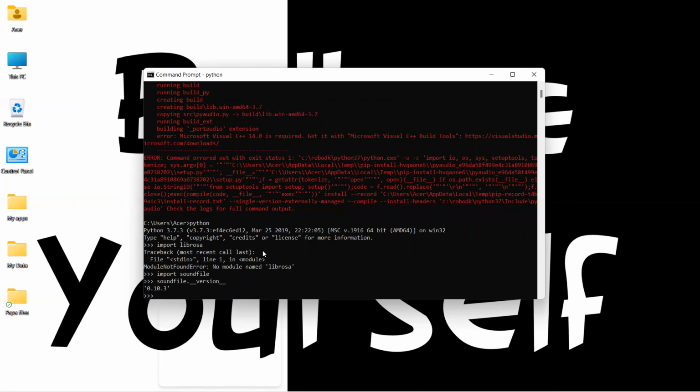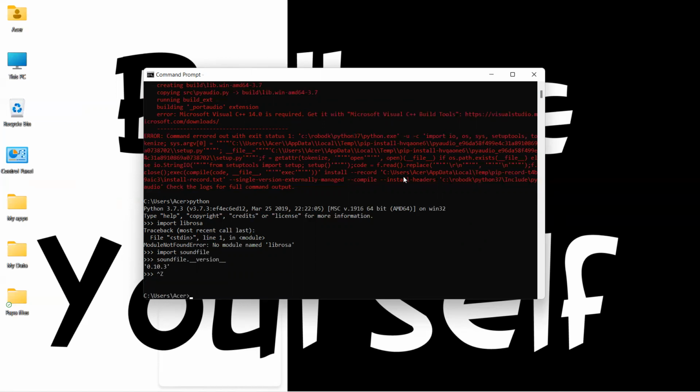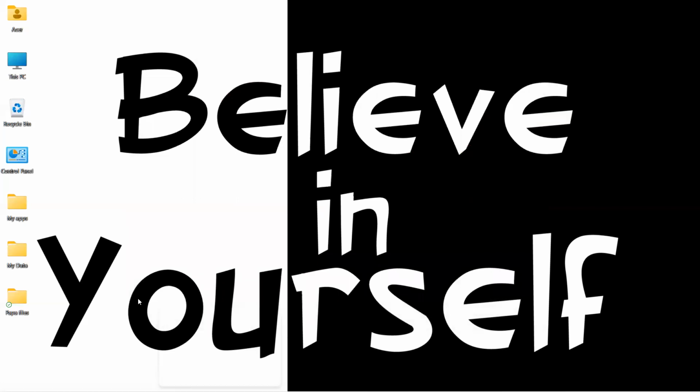The command prompt has popped out an error for us regarding our library files Librosa and PyAudio, stating that we need to have Microsoft Visual C++ 14.0 as our requirement. So now what should we do? Nothing. Just come out from this Python and then from this command prompt. Now let us open Anaconda.